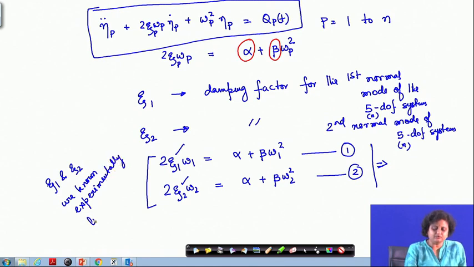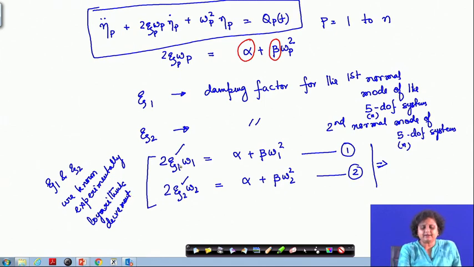Say by using logarithmic decrement. So, once I know zeta 1 and zeta 2, omega 1 and omega 2 are already known. By solving these two equations, I can get alpha and beta, and therefore the proportionality constant.